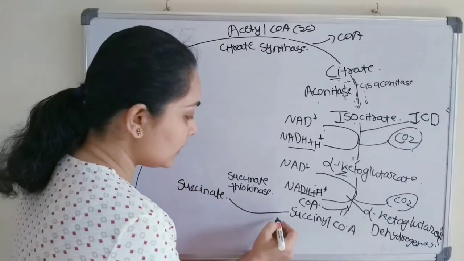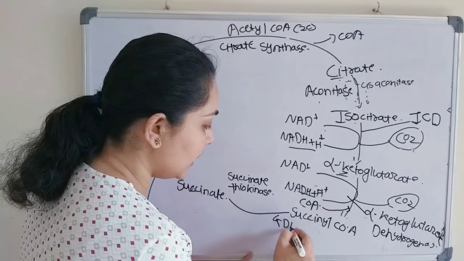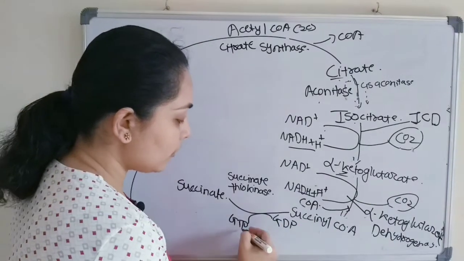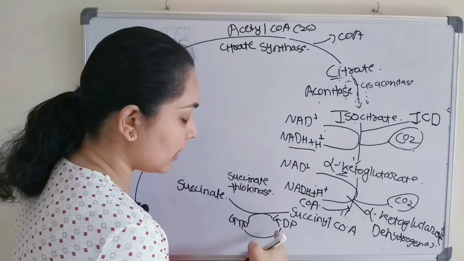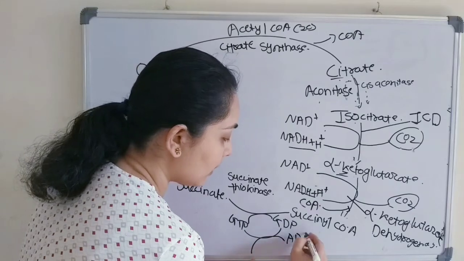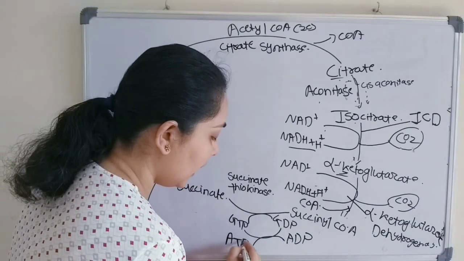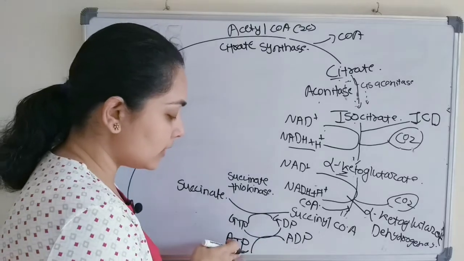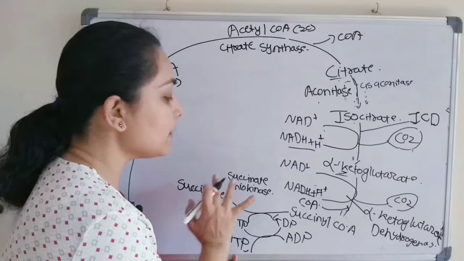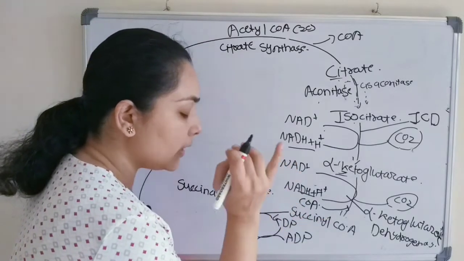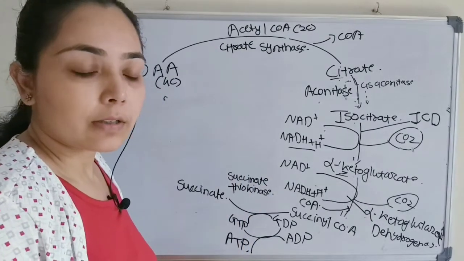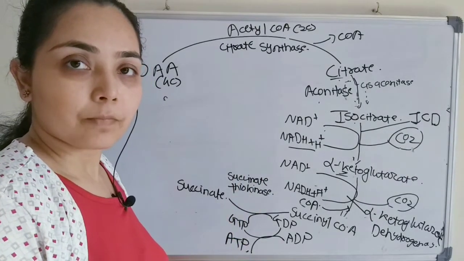So first GDP will convert to GTP, and this phosphate group will be removed and come back to GDP, and here ADP will convert to ATP. So this is a substrate level phosphorylation where succinyl coenzyme A converts to succinate. It is an energy rich compound which will directly produce ATP, and succinate thiokinase is the name of the enzyme. Got it?